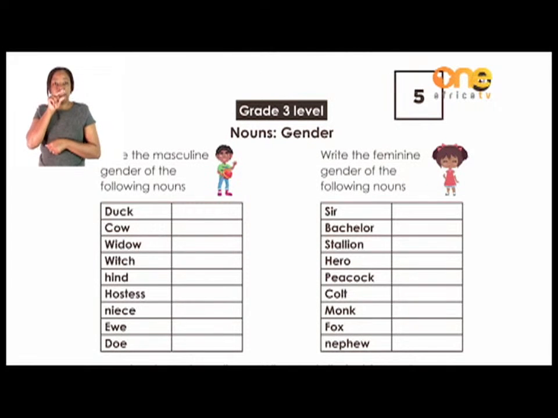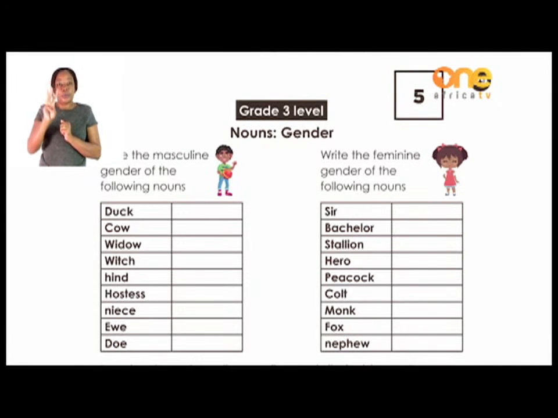A duck is a female, a girl. If it's a boy, then we say it's a drake. A cow is a female. If it is the boy side, we say it's a bull. A widow, someone who lost a husband, is a woman. We say she is a widow. And on the boy side, we say he's a widower.